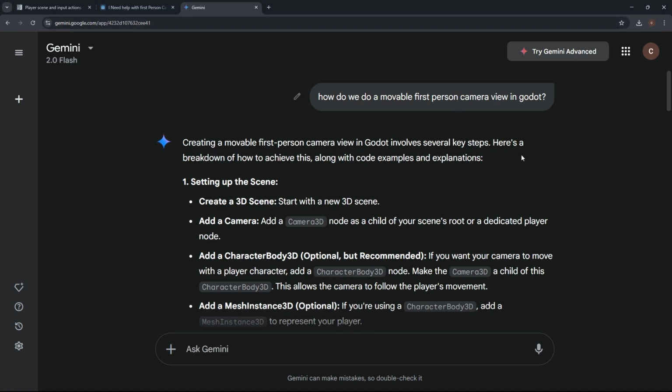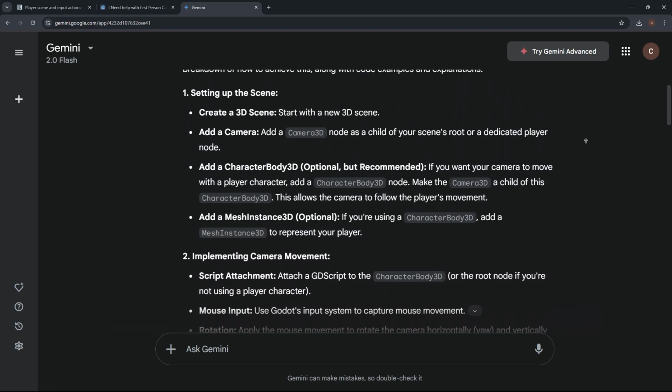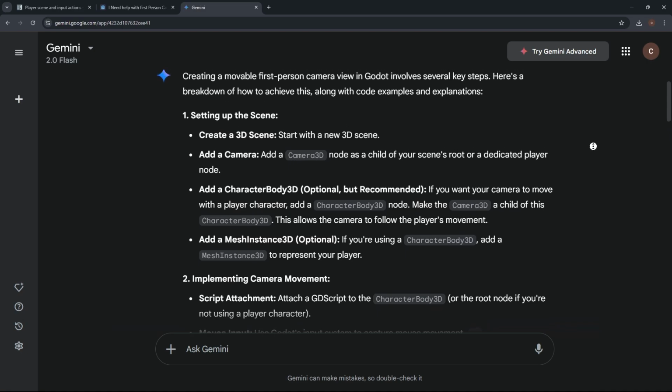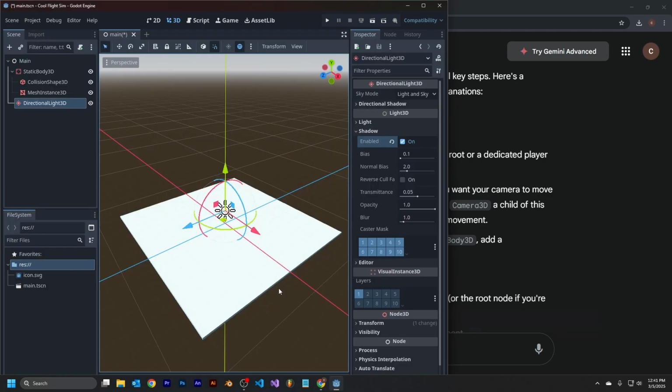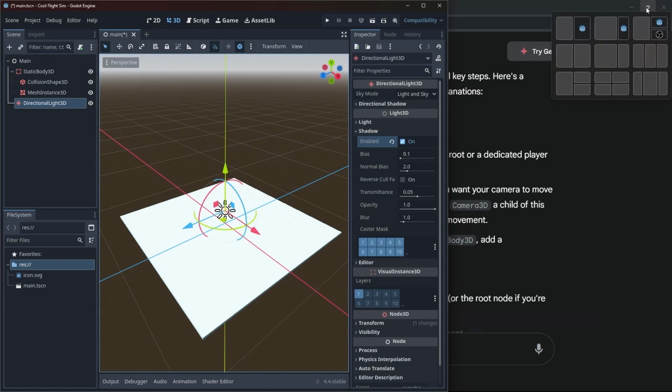Well, I can't show it. Add a Character Body 3D. Do we need to do that? I don't know if we need to do that. Add a Camera 3D node as a child of our scene, whatever. All right, let's do that. Should we make a player though? We should make a player. But we're not going to do it exactly like the tutorial. Let's get this looking regular again.